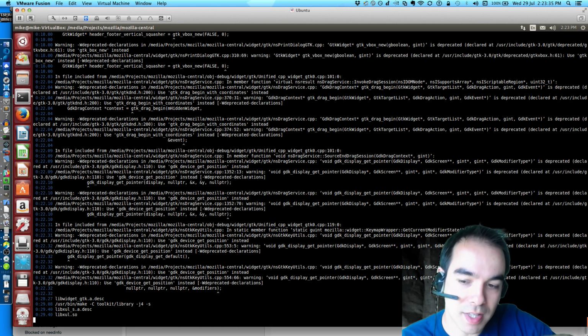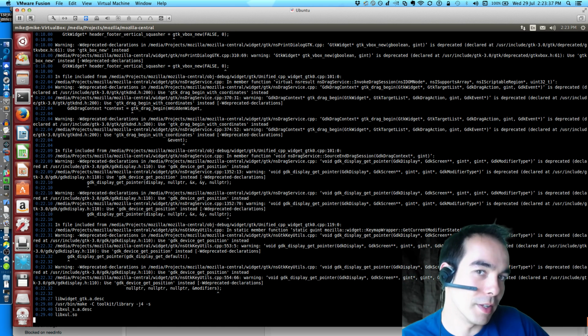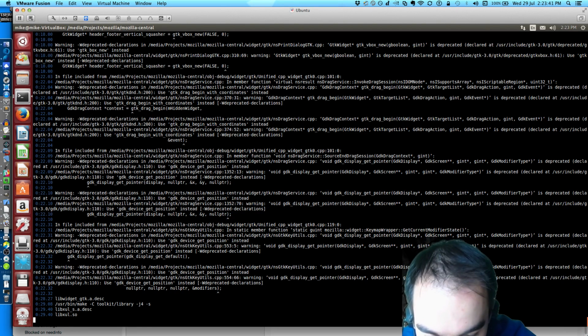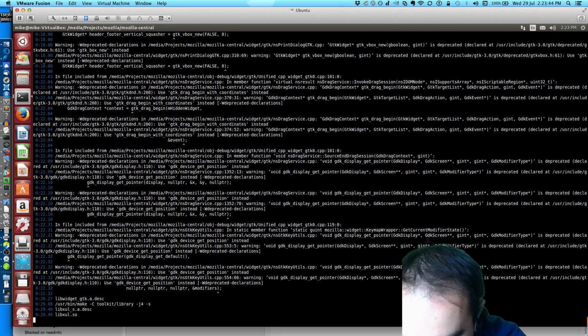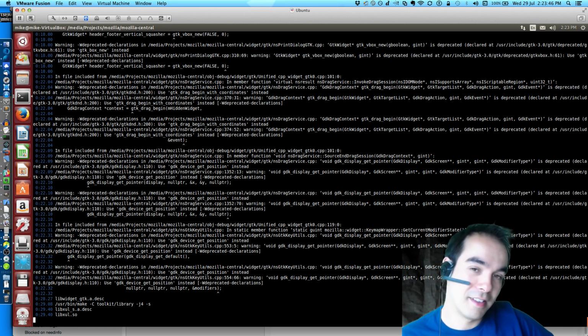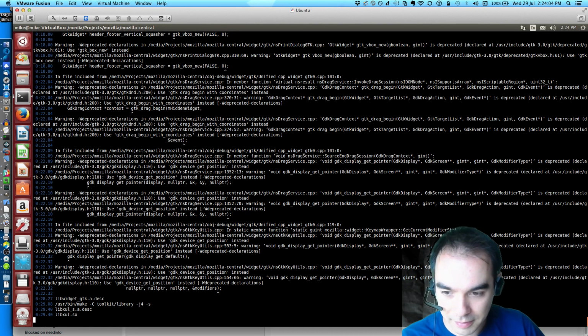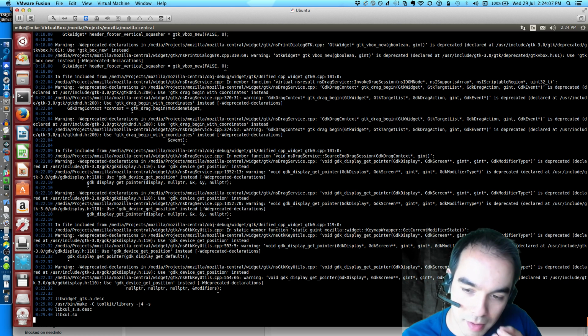Because it's reached the linking point, I'm usually pretty confident that it will build. So yay! I should have cheering in here. Come on.